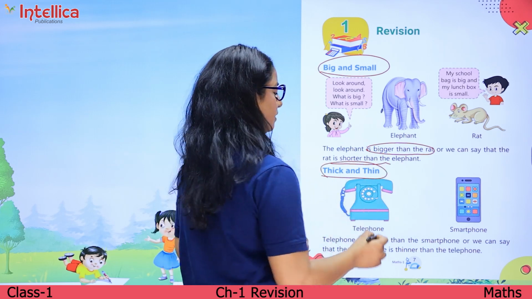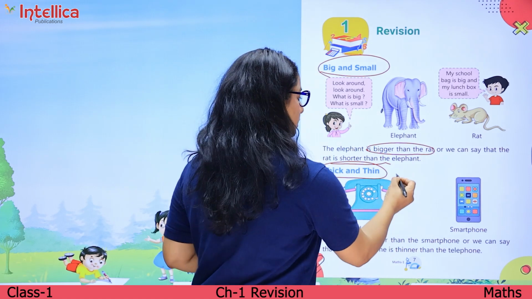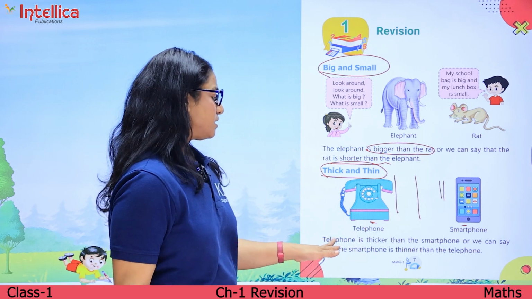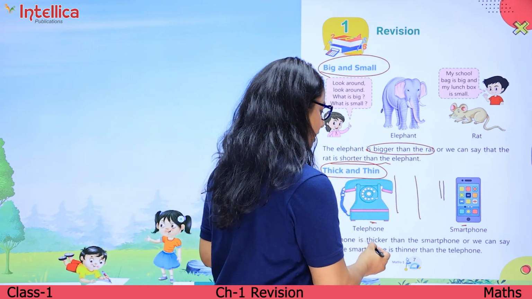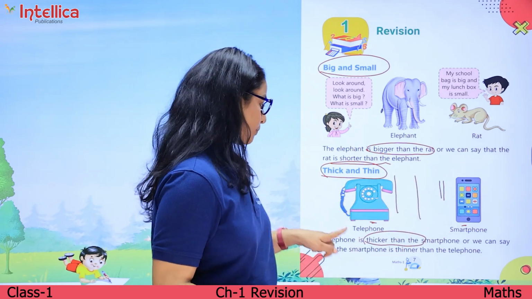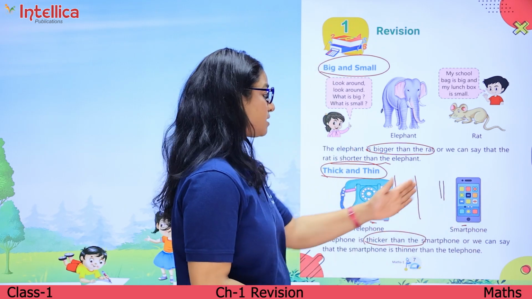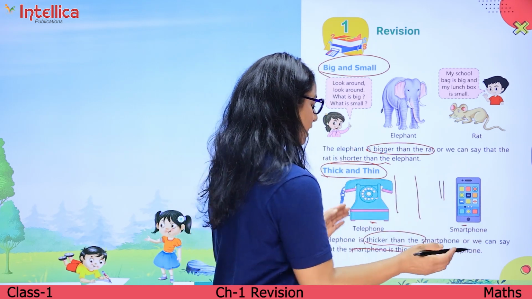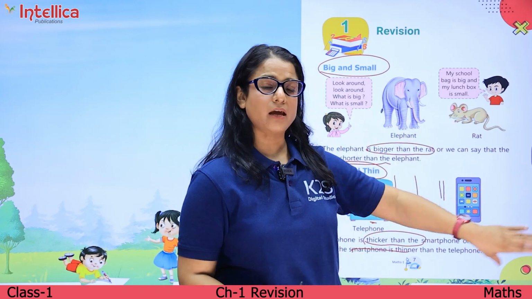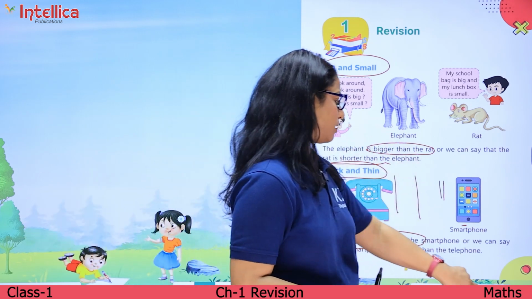Thick and thin. Thick मतलब कि मोटा and thin मतलब कि पतला. So if you look at these two pictures, this telephone is thicker than the smartphone. Thicker मतलब वो मोटा है इस smartphone से. Telephone is thicker than the smartphone, or we can say that the smartphone is thinner than the telephone. तो we are comparing two things. कोई चीज bigger है, कोई चीज smaller है, कोई चीज thicker है और कोई चीज thinner है.